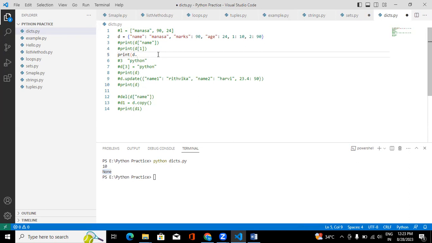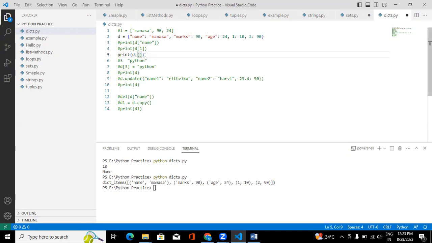Now if you give d dot items, my dictionary name dot items, items is one of the dictionary methods. See what it gave? It's a tuple, right? Name and Manasa, marks 90, age 24, and so on. Each key value pair it will convert into a tuple, and all the tuples it's going to return in a list format. Inside the list, you have each key value pair in a tuple. So it will return a list of tuples with key value pairs whenever you use items.